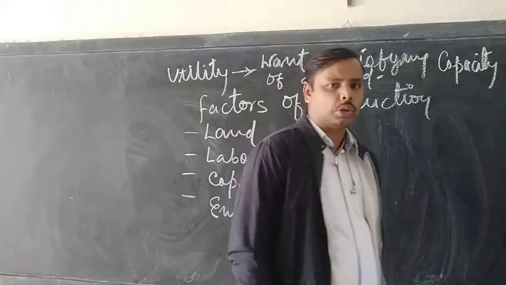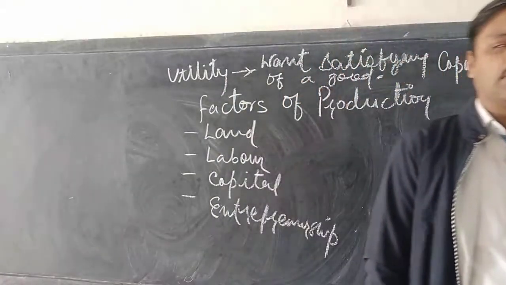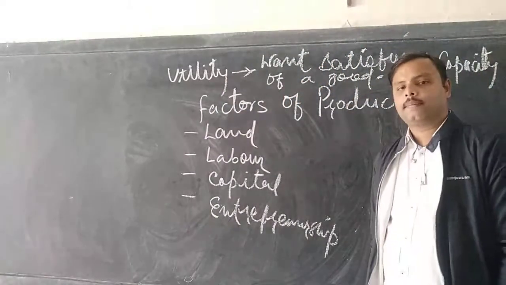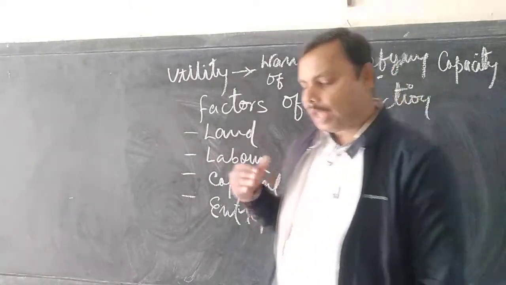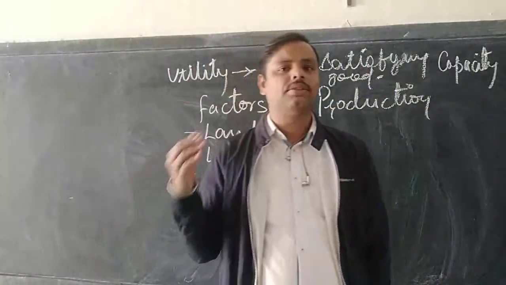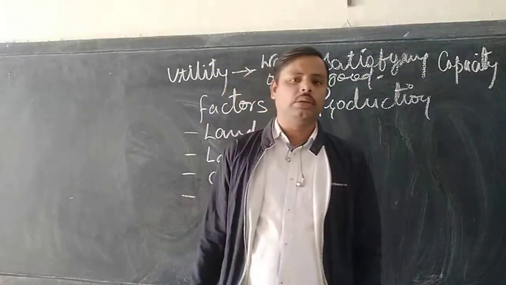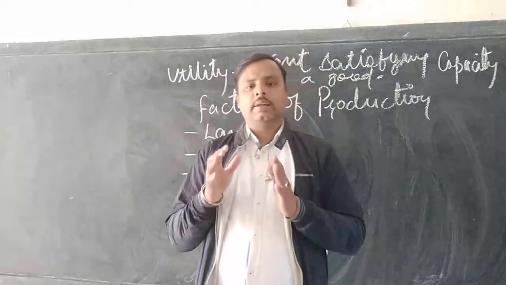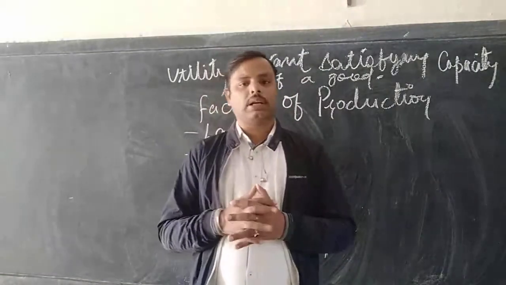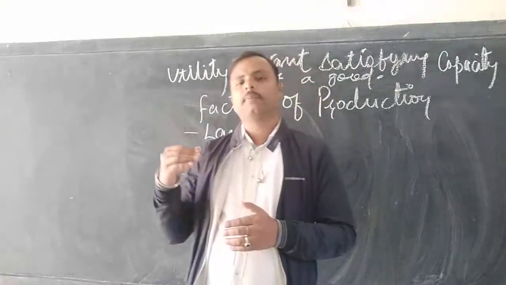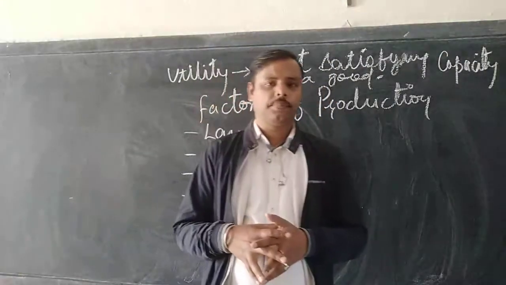The second one is durable consumer goods. Now, durable consumer goods are those goods the life expectancy of which is much higher compared to single-use goods, and the services from durable consumer goods last for many years.